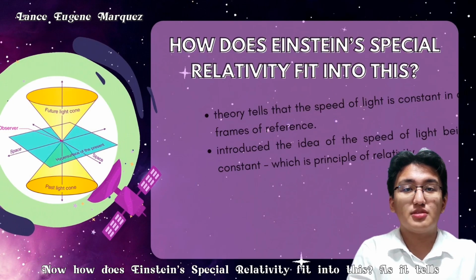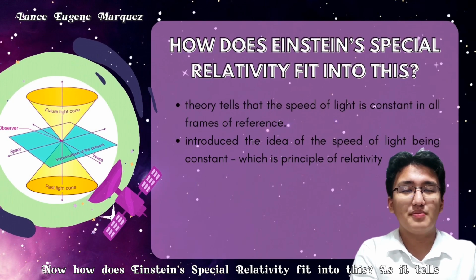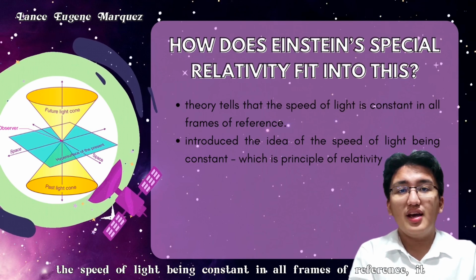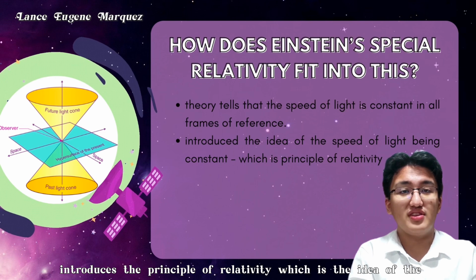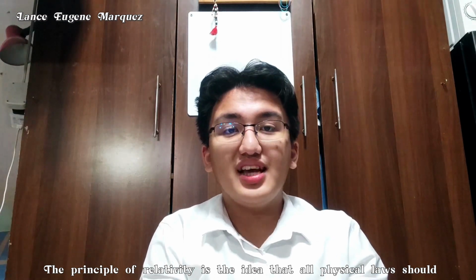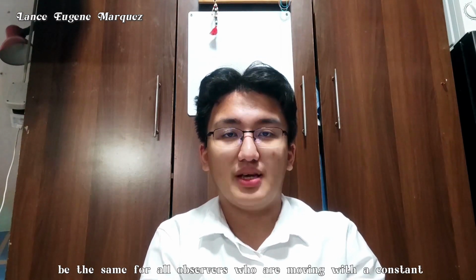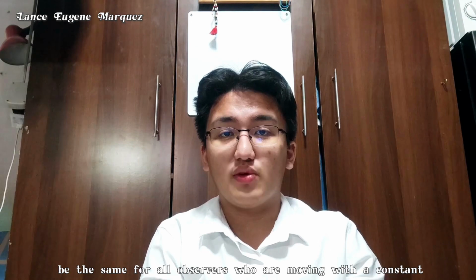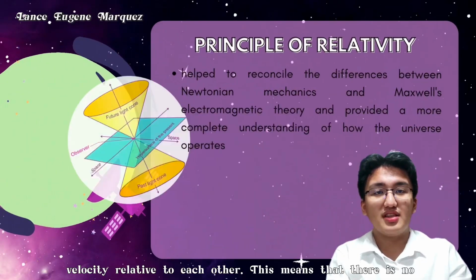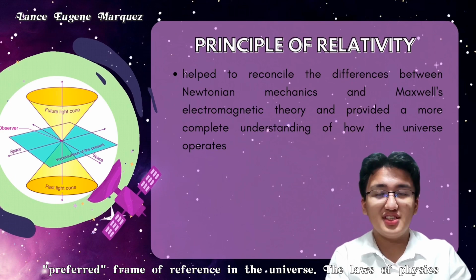Now, how does Einstein's special relativity fit into this? As it tells the speed of light being constant in all frames of reference, it introduces the principle of relativity, which is the idea of the speed of light being constant. The principle of relativity is the idea that all physical laws should be the same for all observers who are moving with a constant velocity relative to each other. This means that there is no preferred frame of reference in the universe.